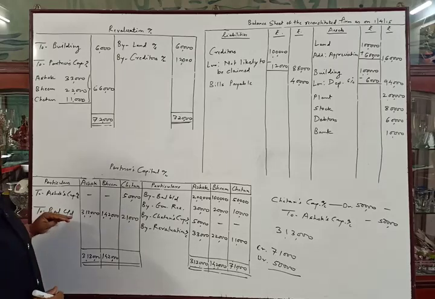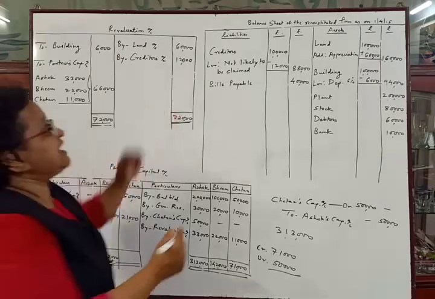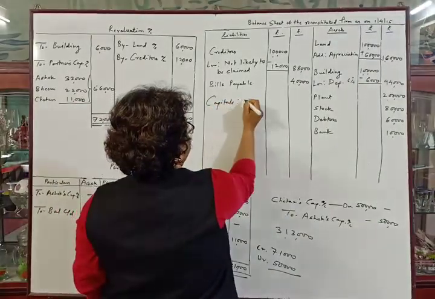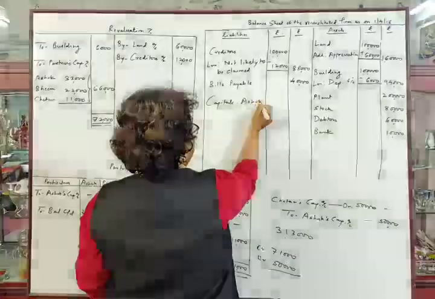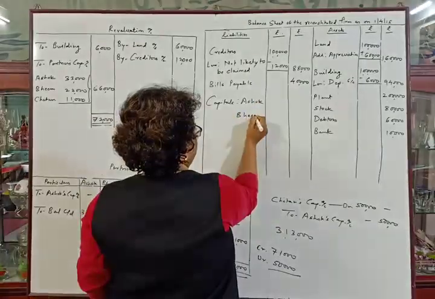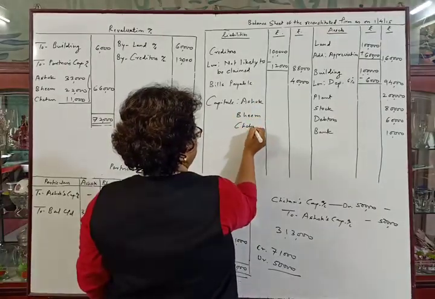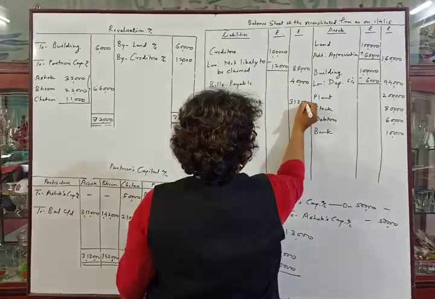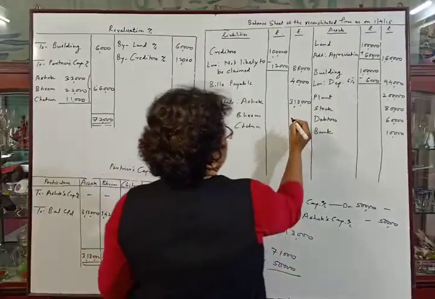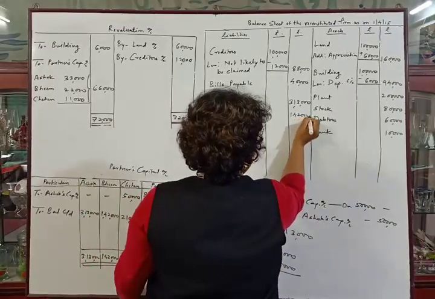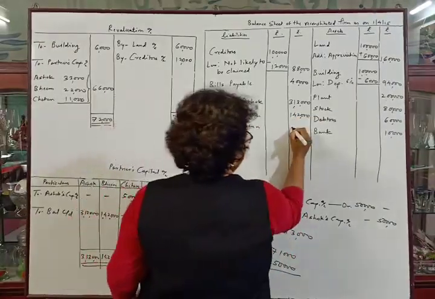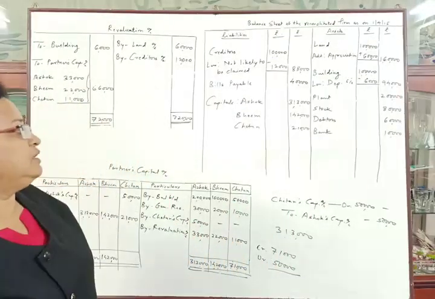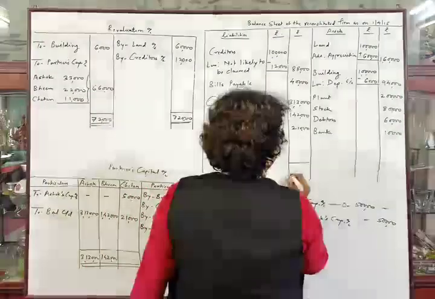Okay. Then we will take these balances as the capital balances in the balance sheet. So capitals Ashok, Bhim and Chetan, 3 lakhs 13,000, 1 lakh 42,000 and 21,000. Now we will tally the balance sheet.